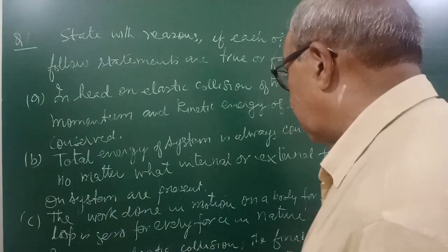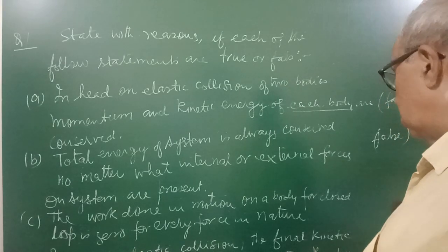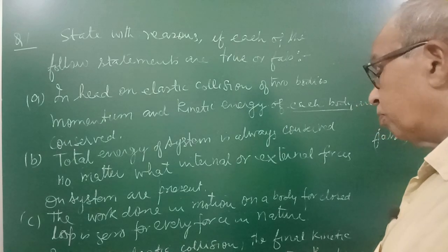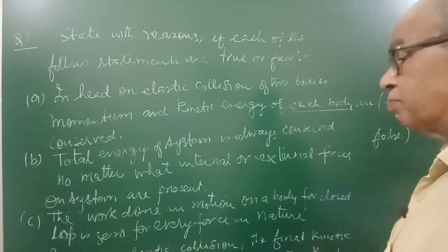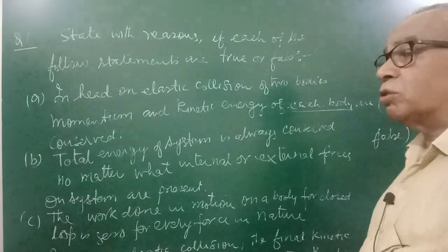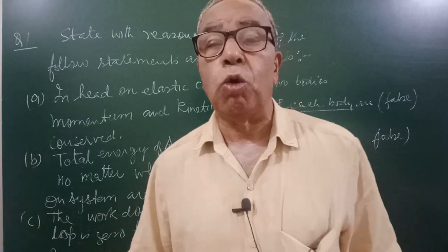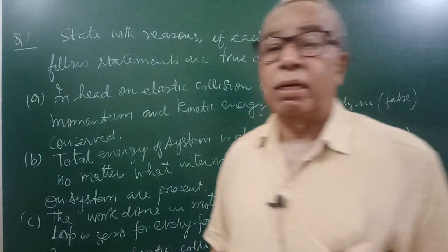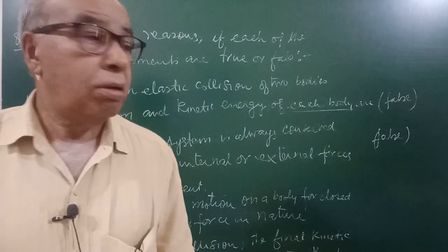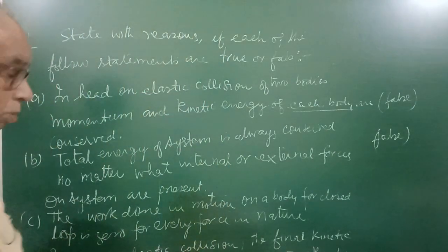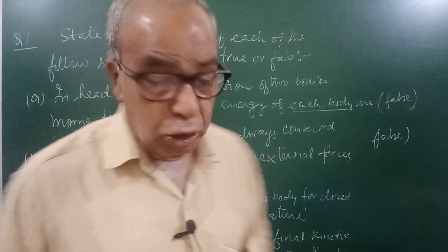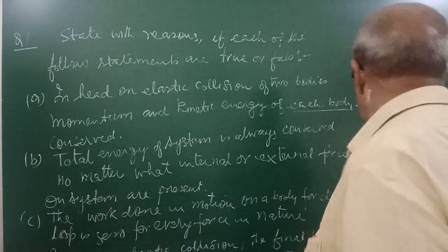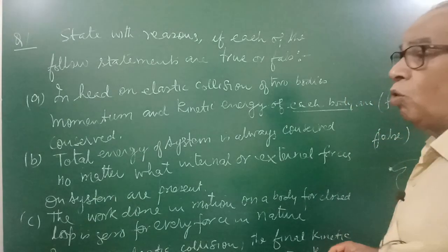Now, the work done in motion on a body over a closed loop is zero for every force in nature. Whatsoever the force is, the work done in a closed loop is zero. Work done over a closed loop zero means we start from here and come back by following a different path, so work done is zero.